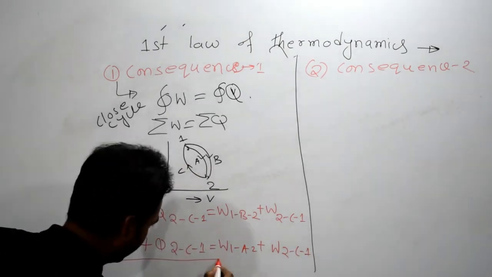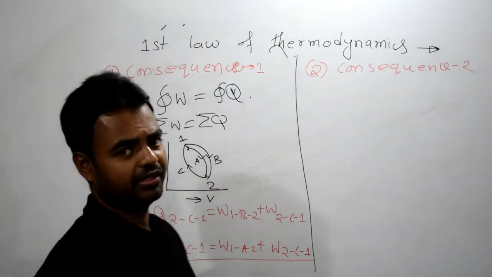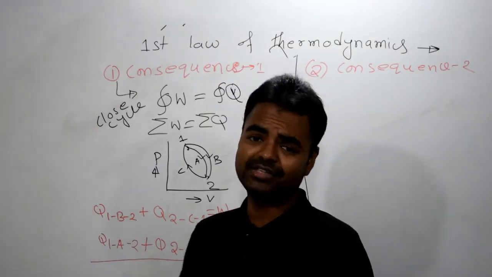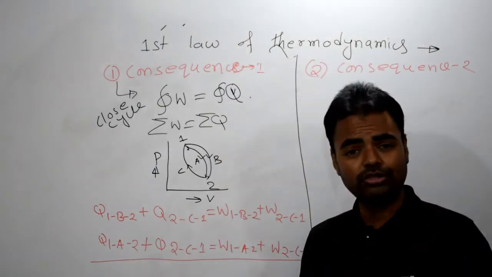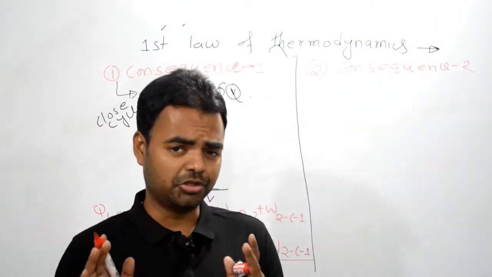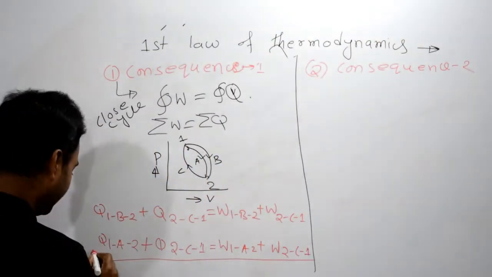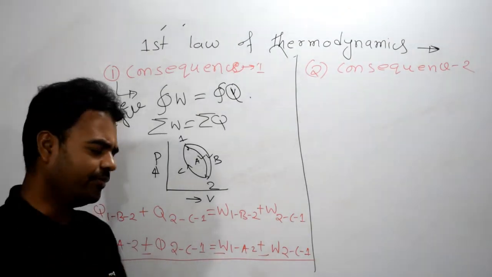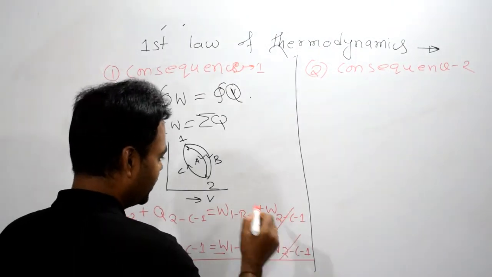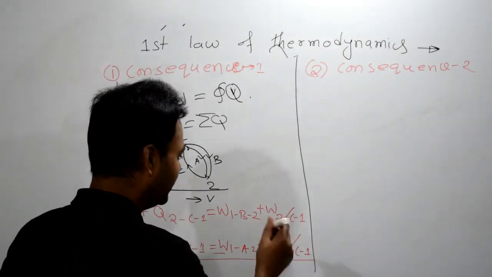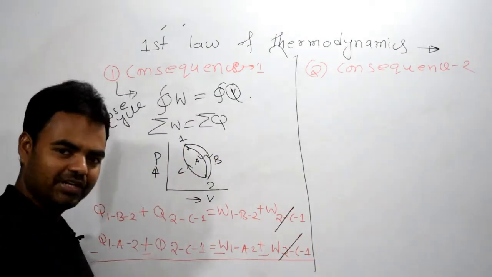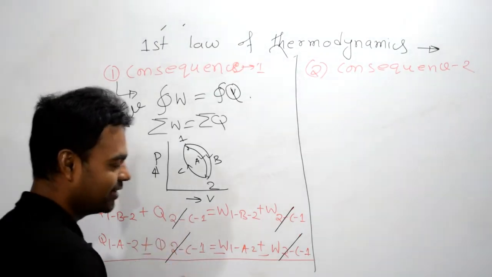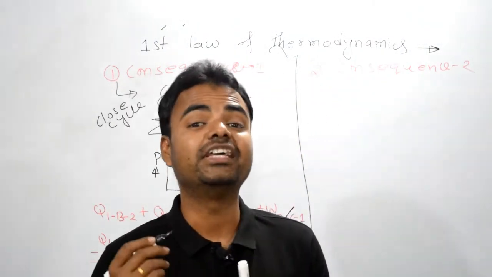Now here we will apply, my dear, a very simple concept of mathematics. We'll change the sign of equation 2. Let's say the upper one is equation 1 and the below one is equation 2. So I'm changing the sign of equation 2, right? Now as you can see, this one and this one will get cancelled. They will eat each other. This one and this one, they will eat each other. Even here, this one and this one also will eat each other.